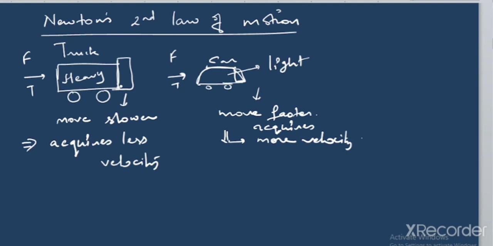This is a heavy vehicle and this is a lighter vehicle. When the same force is applied on both of the vehicles, you will find that the heavier vehicle acquires less velocity, whereas the lighter vehicle moves faster and acquires more velocity, or higher velocity.